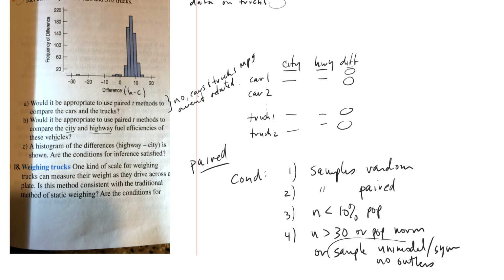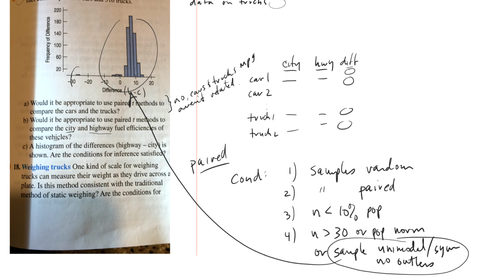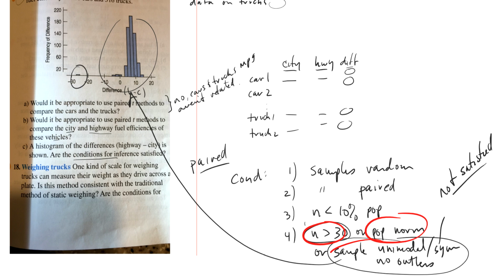Is this condition met right here? And that looks really nice, except we have this outlier down here. So since we have this outlier, this condition is not satisfied. Okay, so that's the answer there. Does that make sense? Because remember, we've got to have one of these three satisfied. That one, or that one. And we know that's not, and I don't know about the population distribution, and this one is not satisfied. Okay, there you go on that.